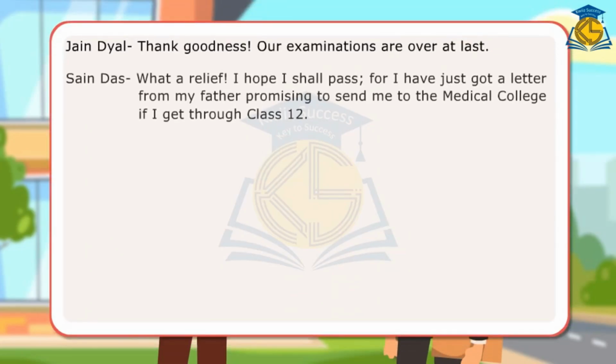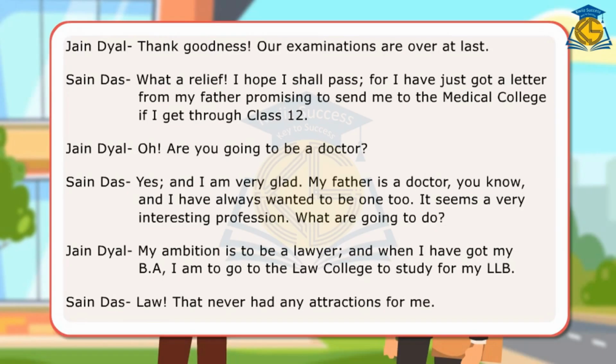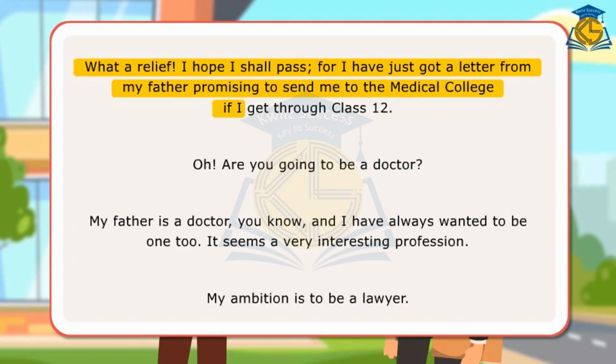In the dialogues, the friends have used indefinite articles a or an with nouns. Here are some examples of sentences with indefinite articles a and an and one. What a relief! I hope I shall pass, for I have just got a letter from my father promising to send me to the medical college if I get through class 12th.